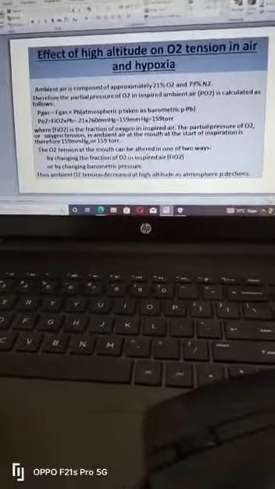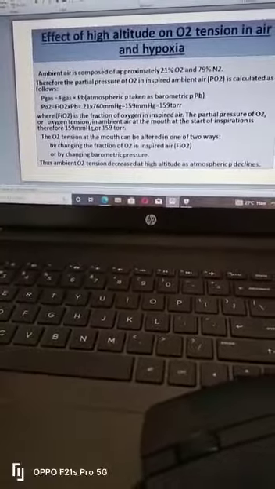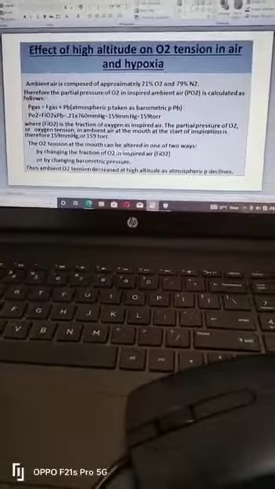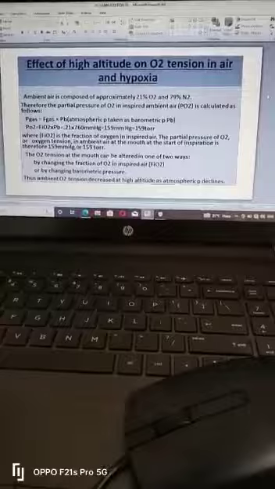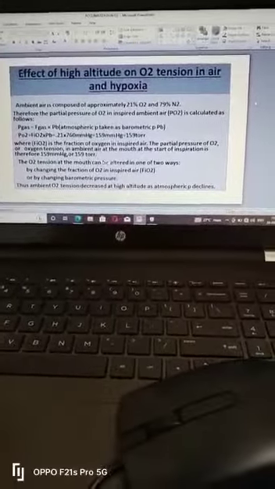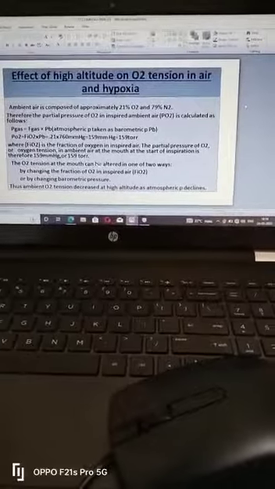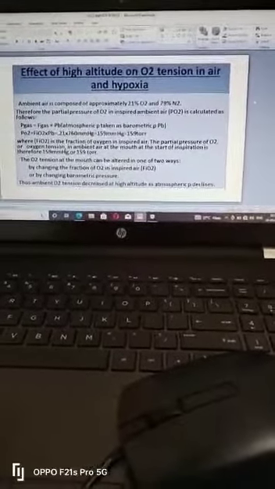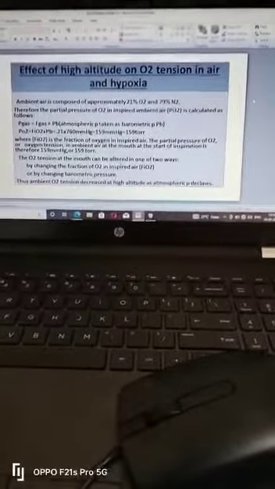From the equation we can see that by increasing or decreasing the fraction of oxygen or the barometric pressure, or atmospheric pressure, we can increase or decrease the partial pressure of oxygen. So oxygen tension in the mouth can be altered in two ways: by the fraction of oxygen in the inspired air or by changing the barometric pressure.